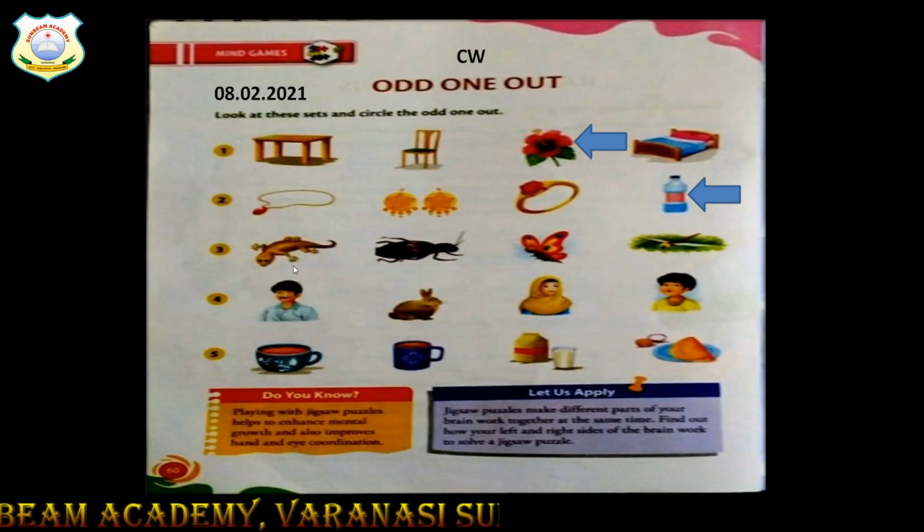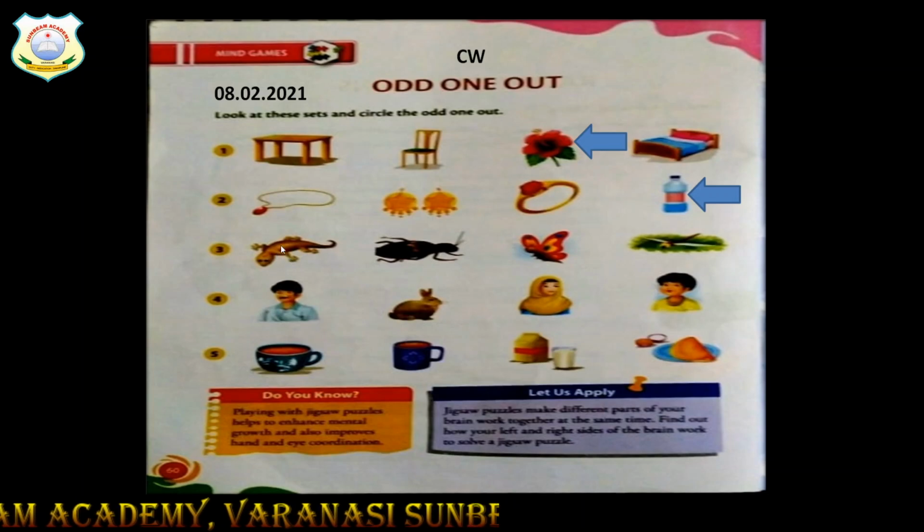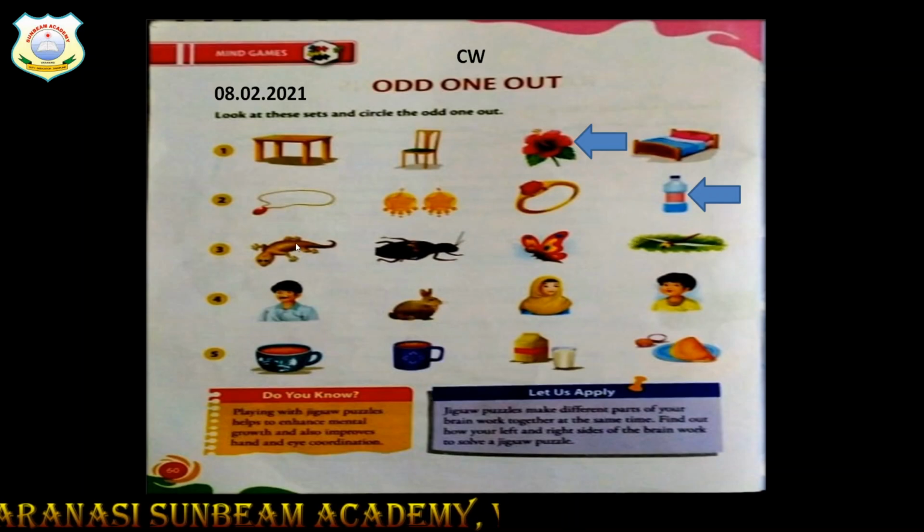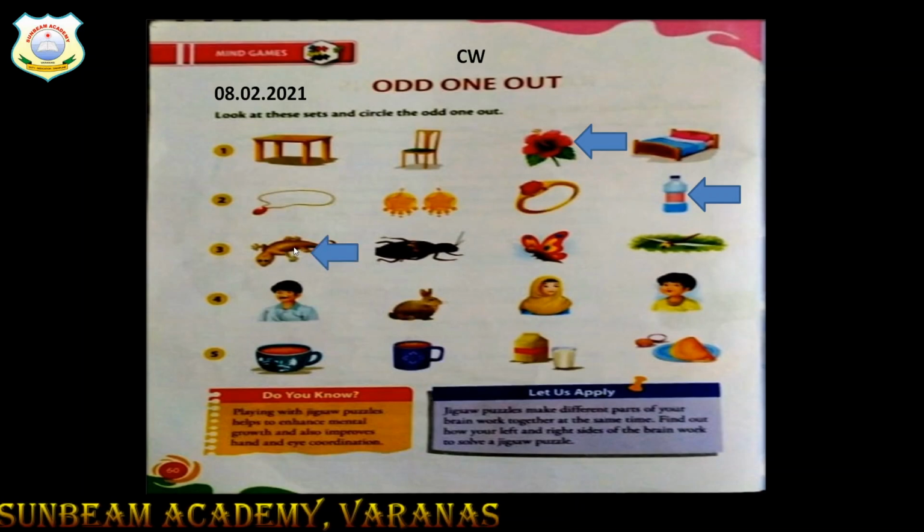Now here you can see this is lizard. What is this? This is cockroach. Butterfly. This is also a fly. So these are the insects. What is lizard doing here? Lizard is a reptile, I think so. So lizard is odd one out.